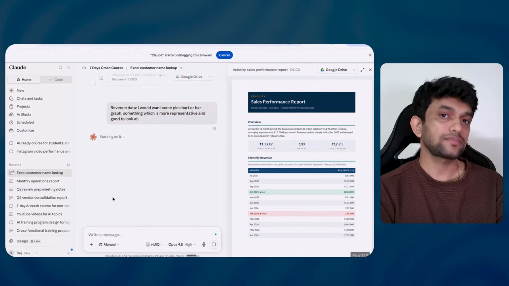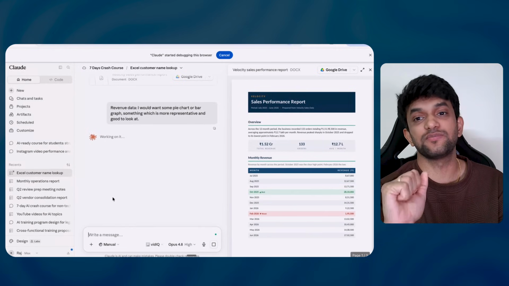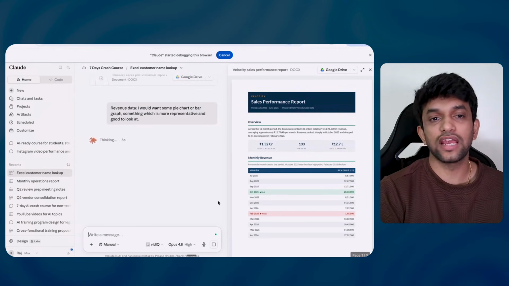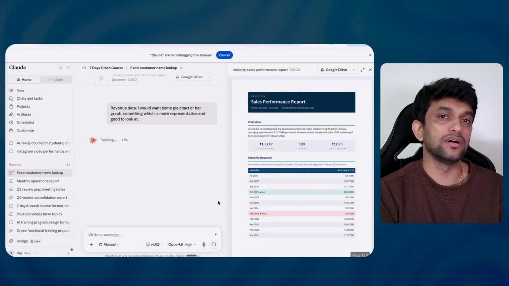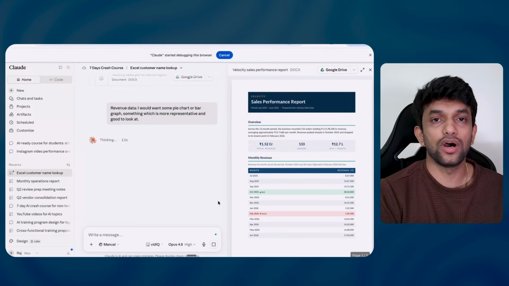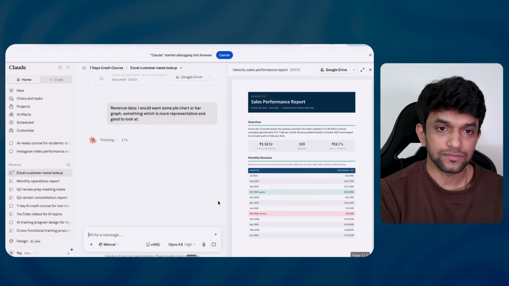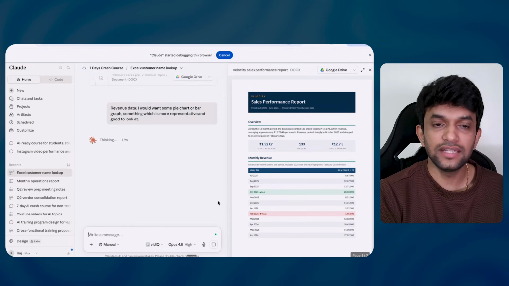See, I did not accept the first response it gave me. I asked it, okay, I don't like this. Can you change this? Can you make it better? Can you add some graphs or pie charts to make it look better or easy to look at? So it is working.